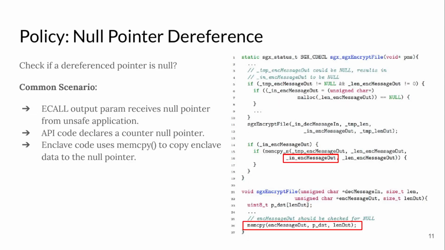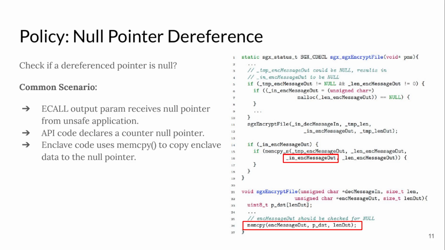We have implemented 4 other policies that are similarly serious to the one we mentioned earlier. Null pointer dereference is not as interesting as them, but I would like to share it because we saw a common pattern of it in our evaluated open source SGX projects.